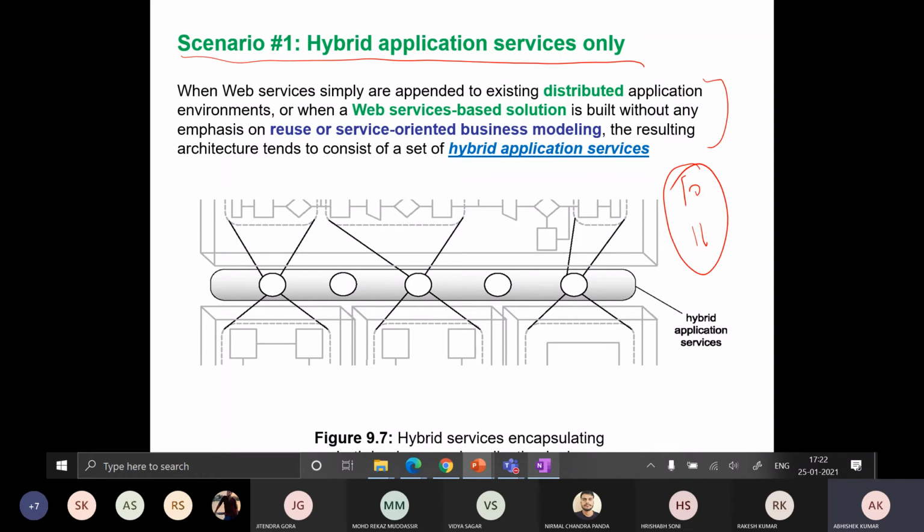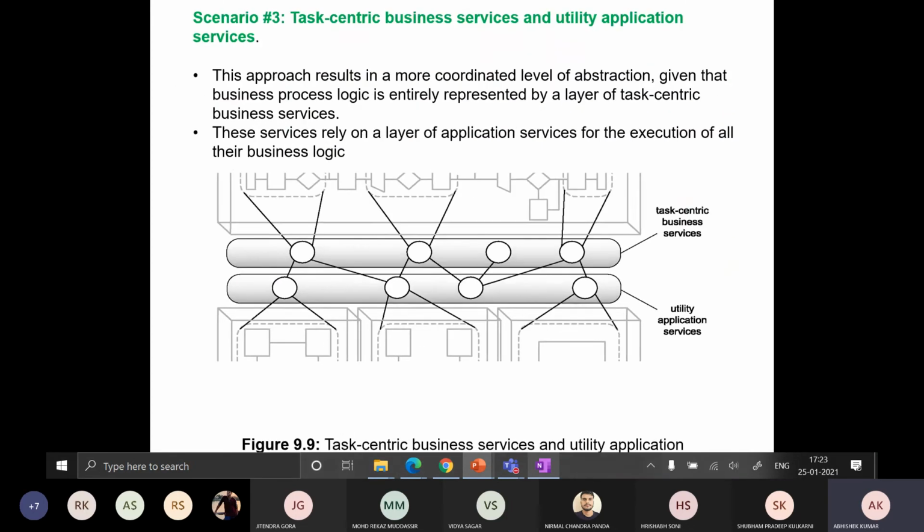Everyone getting my point? Yes, sir. So please go through these scenarios for now, either you understand them or not, that is okay. Please go through scenarios 1, 2, 3, 4 and up to 8, right?